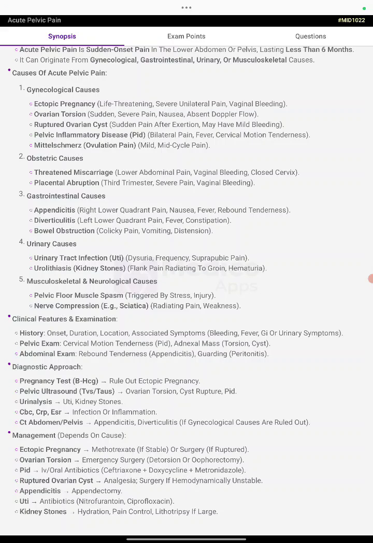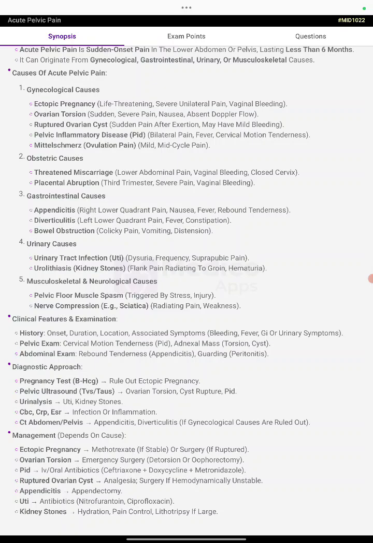Clinical features and examination. Ask about onset, duration, location, and associated symptoms like bleeding, fever, GI, or urinary symptoms. Pelvic examination looks for cervical motion tenderness and adnexal masses. Abdominal exam looks for rebound tenderness and guarding.